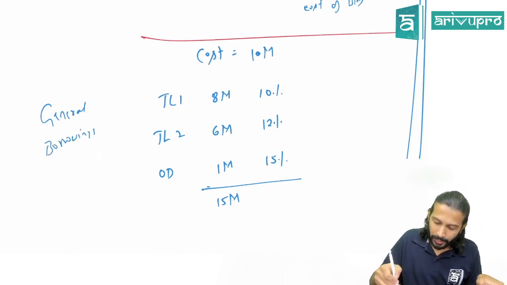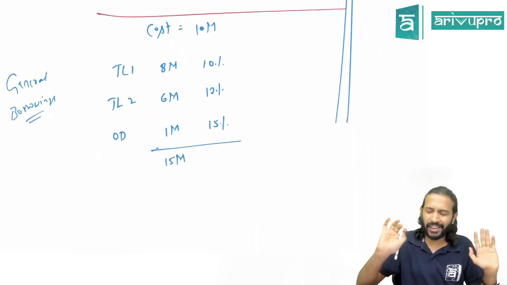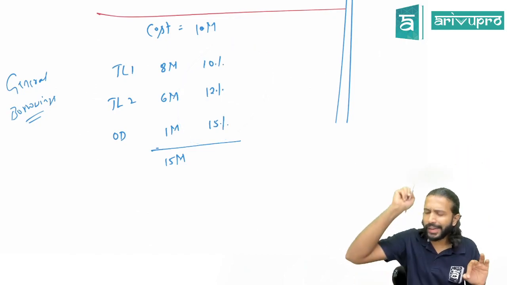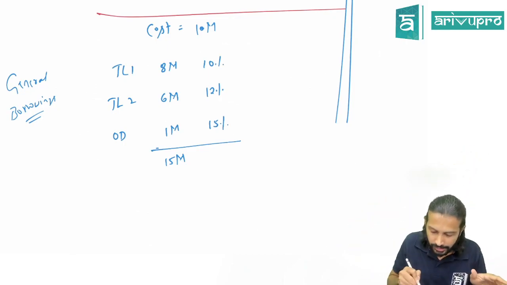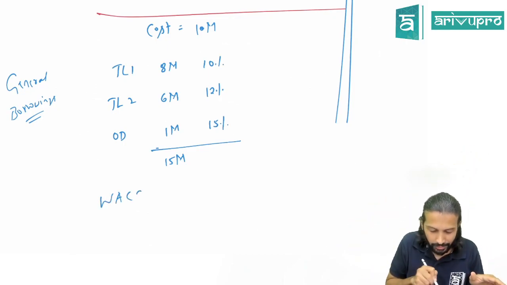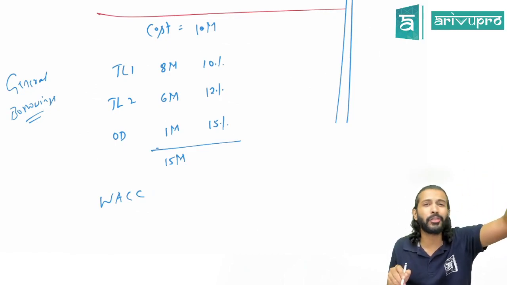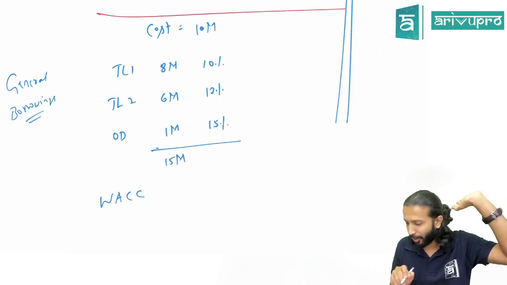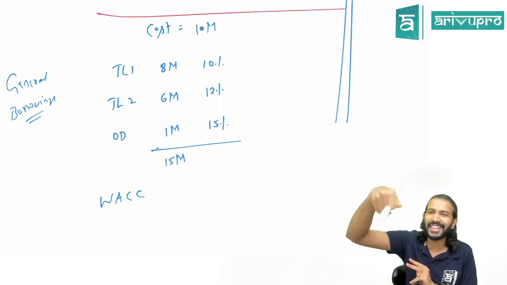Now, in general borrowing, the problem is all these borrowings will have different interest rates, correct? Hence, the standard is saying, don't worry about any of this. I will suggest you one interest rate, you find that out and you capitalize using that interest rate. That interest rate is nothing but the weighted average interest rate, which you must have found out as weighted average cost of capital in your FM or somewhere in your BCom. Some books also call it the capitalization rate.